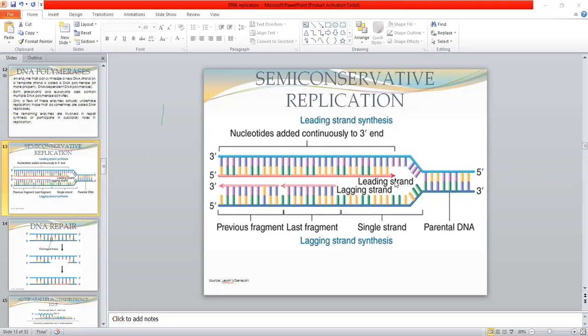In the case of the lagging strand, the synthesis is also from the 5 prime to the 3 prime direction. These fragments are synthesized one by one, and then they are joined together, and so the lagging strand replication is completed.